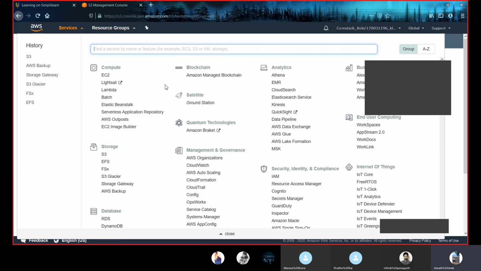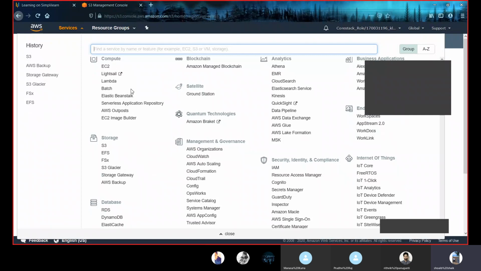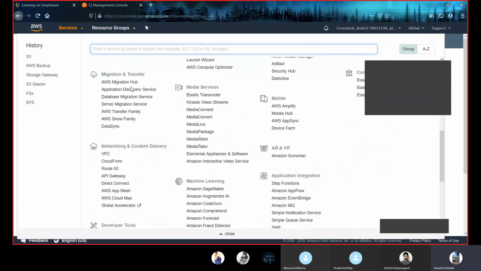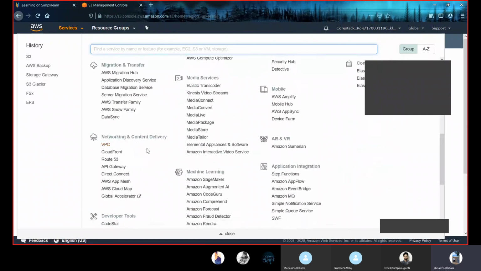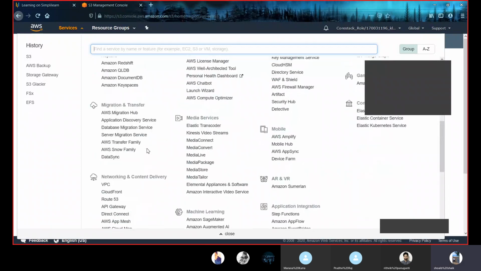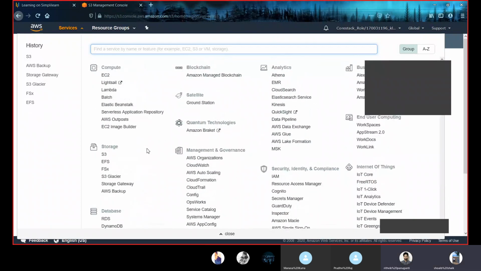Yesterday I told you to create a virtual private cloud and link it to an EC2 instance. I hope everyone texted me that. So yes, not only in storage, if you have any doubts related to a compute service, that is EC2, or networking and content delivery, that is VPC, you can ask me now. Do you have any doubts?